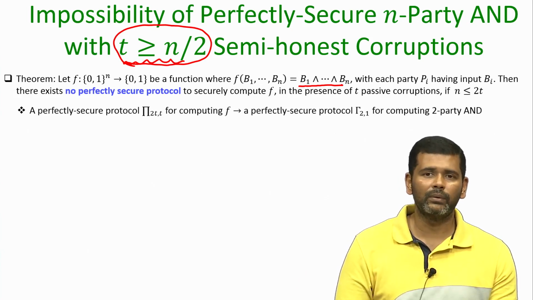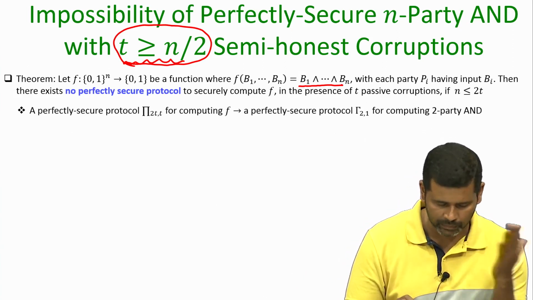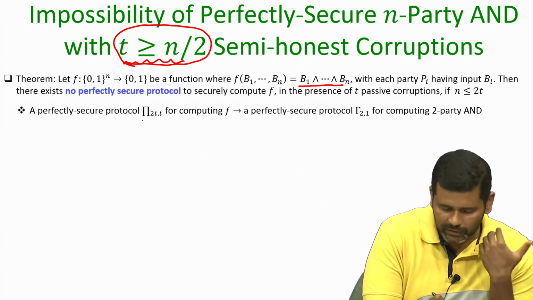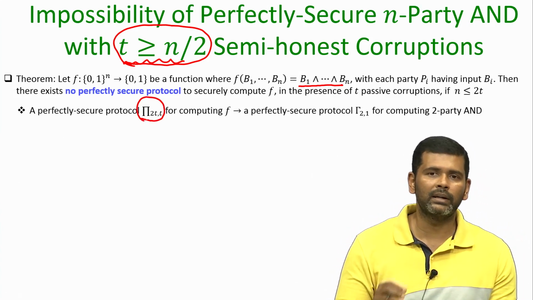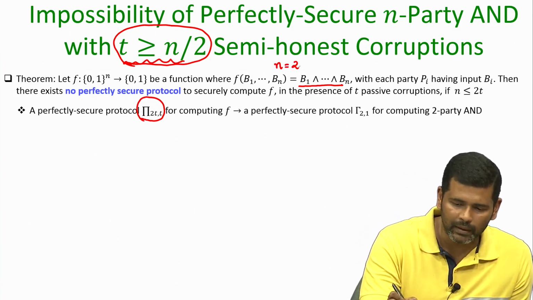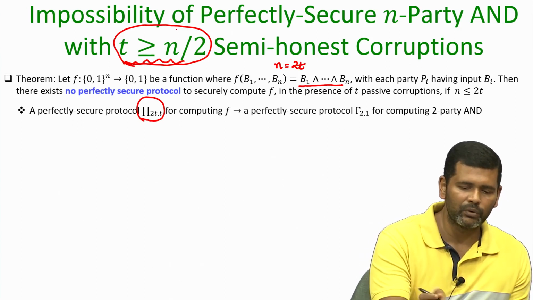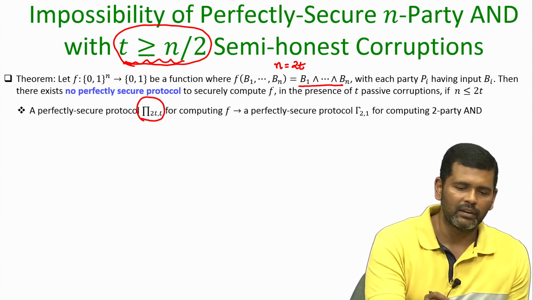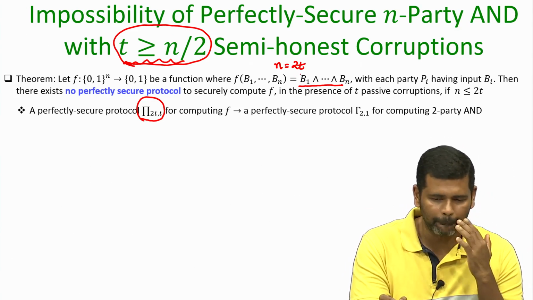And how exactly are we going to do this? We are going to prove the theorem as follows. We will show that if there exists a protocol for securely computing the AND of n parties where n is equal to 2t, I am taking the case where n is equal to 2t. Of course, t greater than or equal to n by 2 means n can be less than 2t as well, but I take the largest possible value of n satisfying t greater than or equal to n by 2, namely n is equal to strictly 2t.